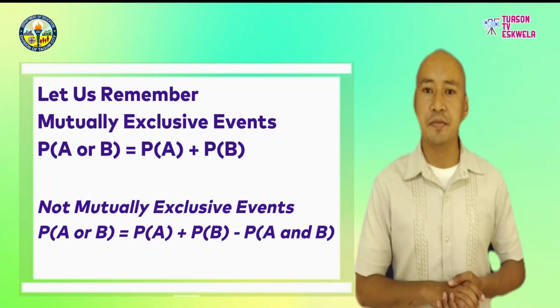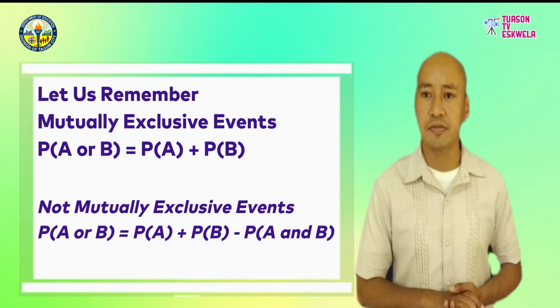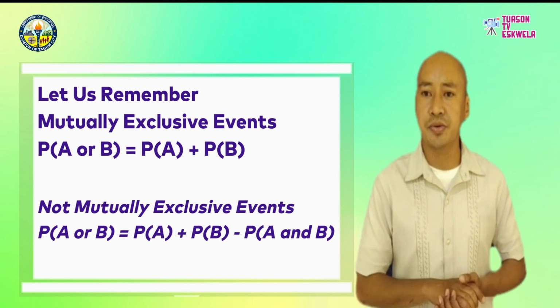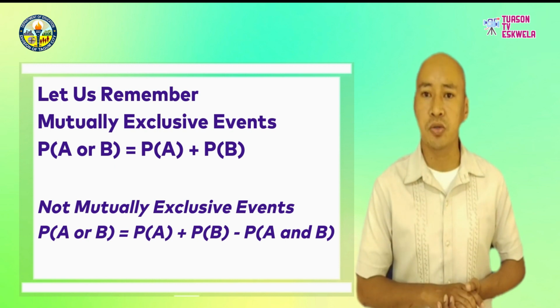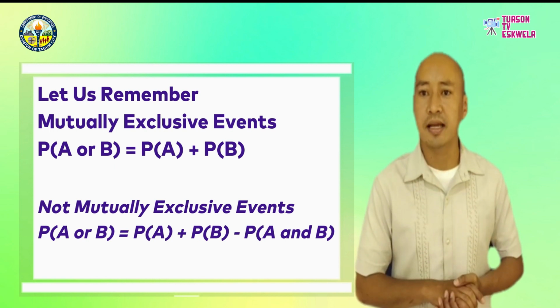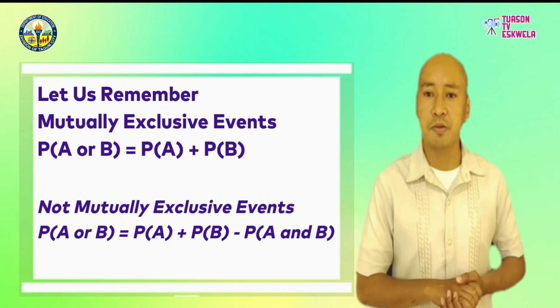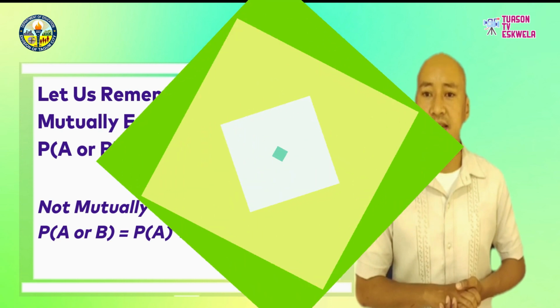On the other hand, if two events A and B are not mutually exclusive, then the probability that either A or B occurs is the sum of their probabilities decreased by the probability of both of them occurring. In symbols, probability of A or B equals the probability of A plus the probability of B minus the probability of A and B.